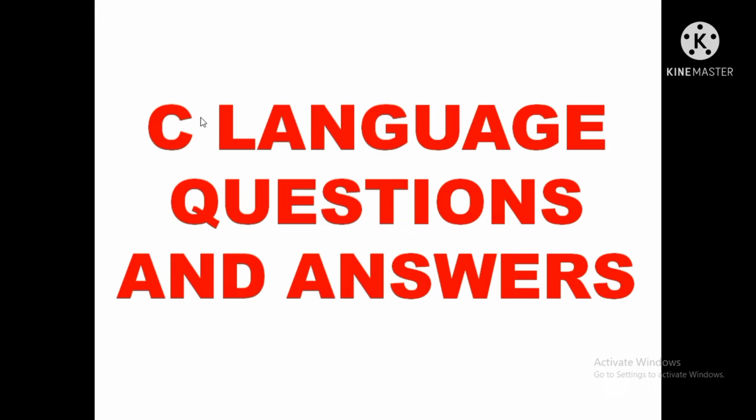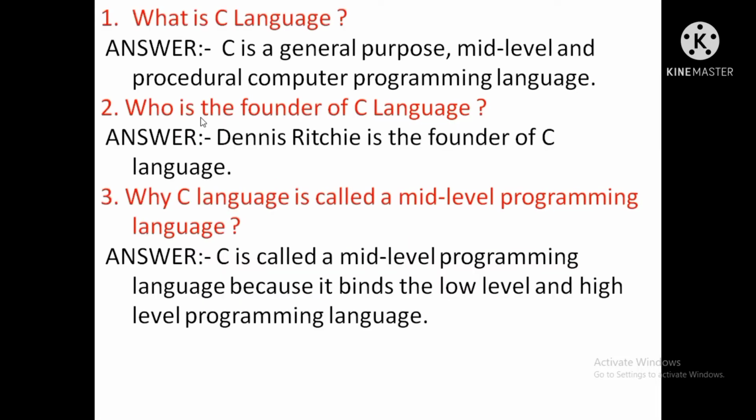Today we will discuss the various types of C language questions and answers. So let's get started. First question, what is C language? C is a general purpose, mid-level and procedural computer programming language.